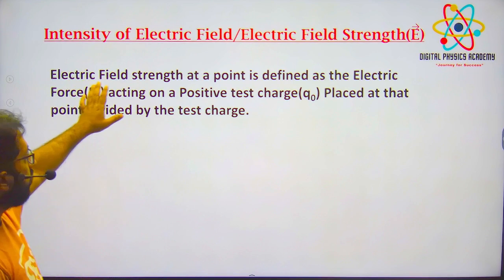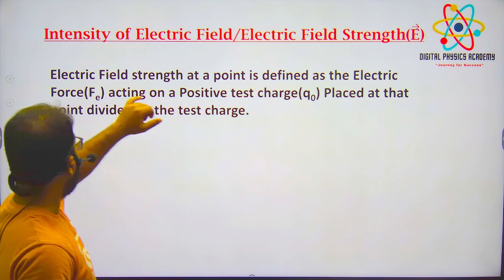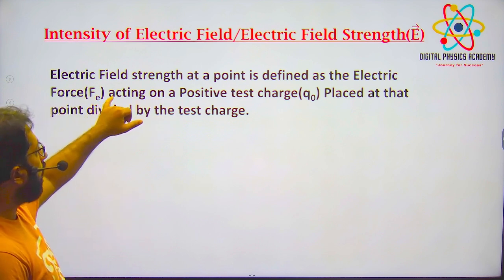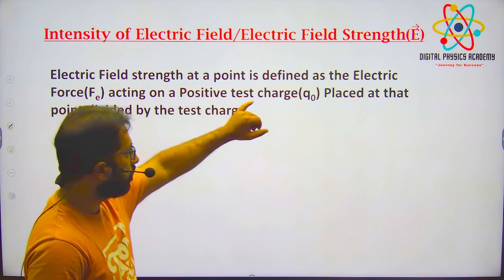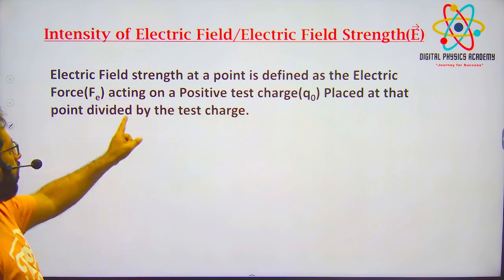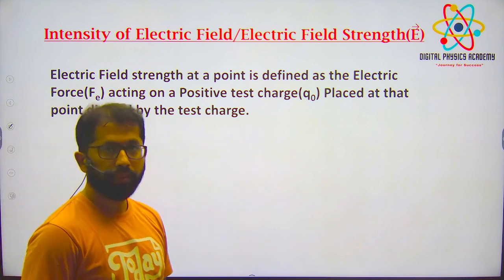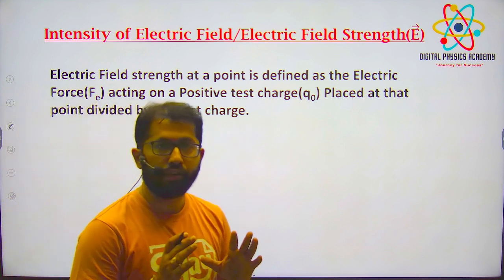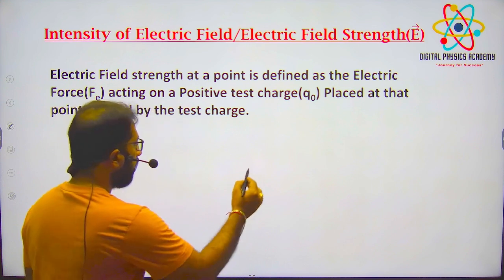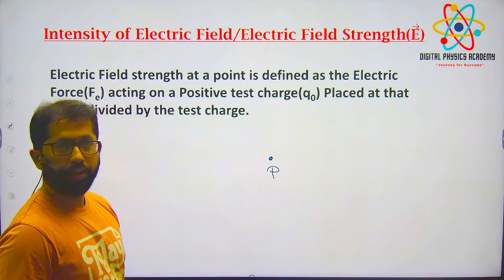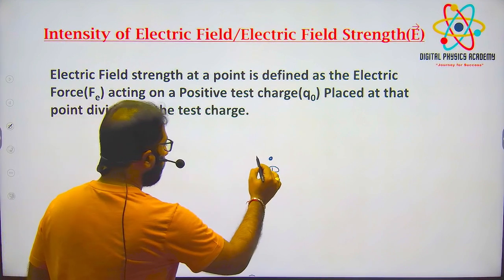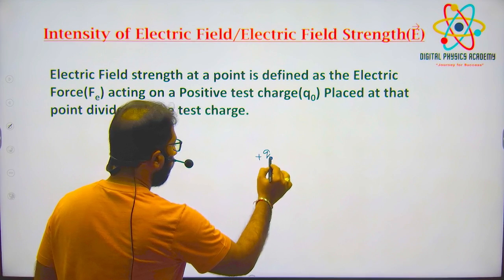The electric field strength at a point is defined as the electric force acting on a positive test charge q naught, placed at that point, divided by the test charge. So how to find electric field intensity? Suppose I want to find electric field intensity at this point P. You place a test charge at that point.